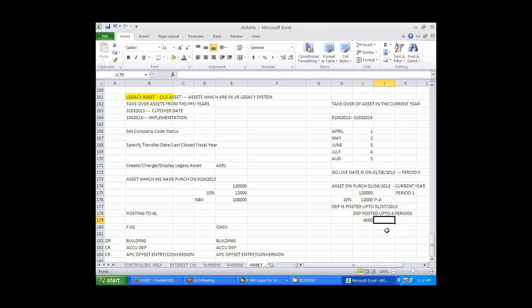Accumulated depreciation. No, which system is this posted in? In the old system, legacy. Old system. Good. This is what I want from you. So when it is posted in the old system, what is the entry where it got posted? It posted depreciation to accumulated depreciation. This is the entry, right? This is the entry of 4,000.